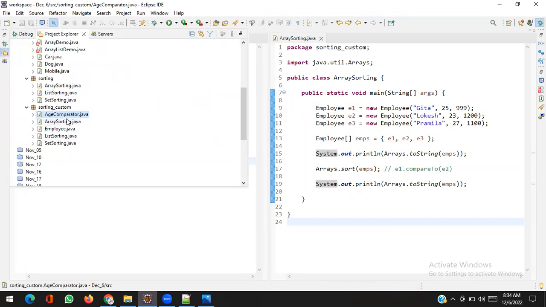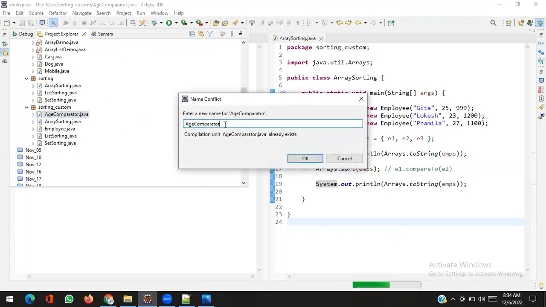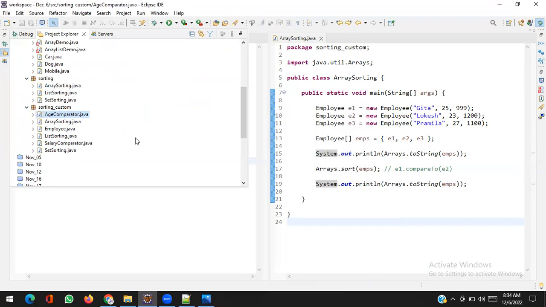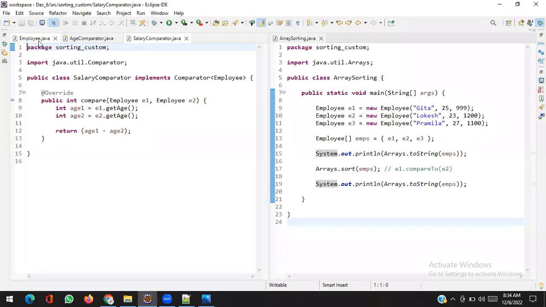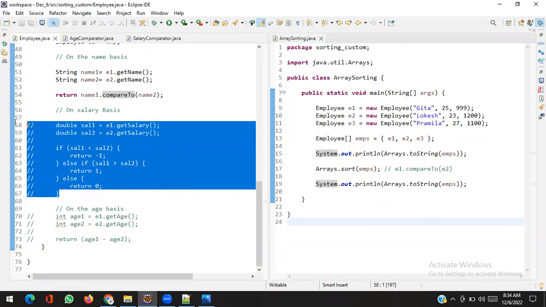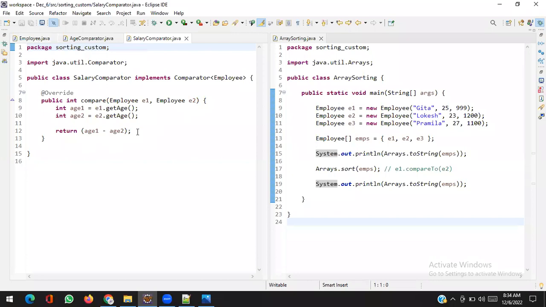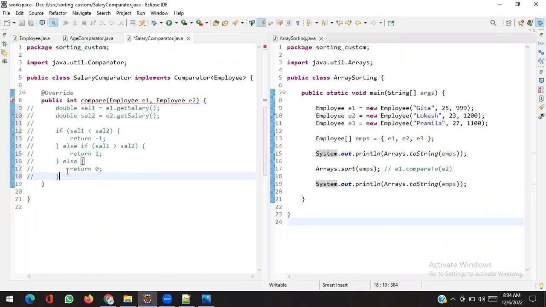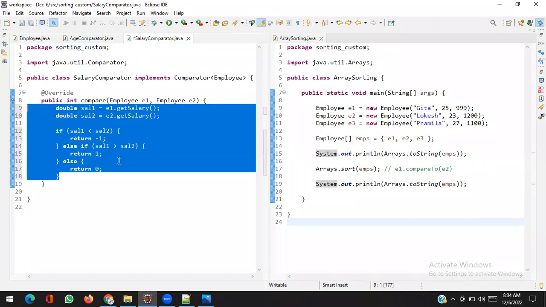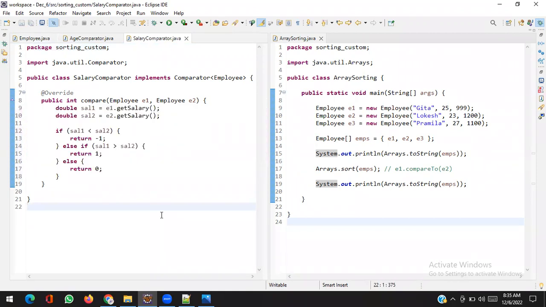Okay, no worries. Let's create a similar SalaryComparator. It will use a way of doing comparison on the basis of salary. So I just created two different comparators, age comparator and salary comparator, and by default the sort method uses name.